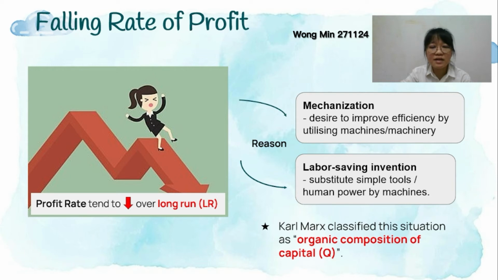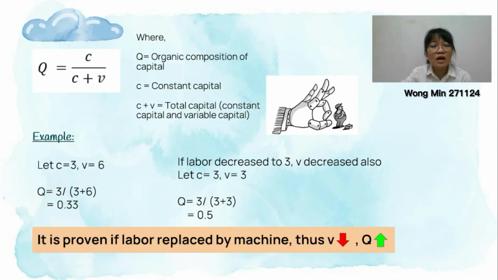Karl Marx classified this situation as the organic composition of capital, which is known as Q. He computed a formula, which is Q equals C over C plus V. In this case, Q is the organic composition of capital, while C is the constant capital, C plus V is the total capital, and V is the variable capital.